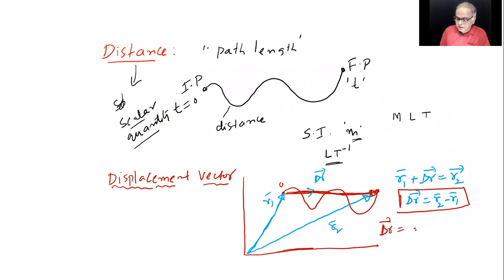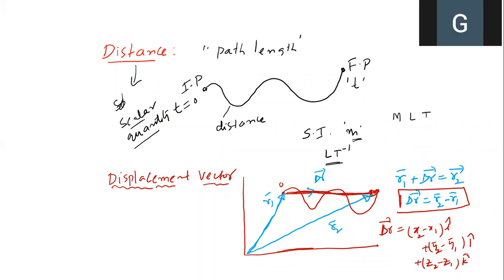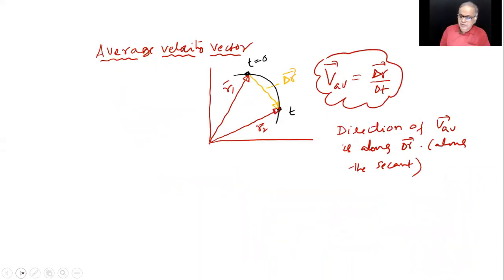Delta R equals X2 minus X1 I cap plus Y2 minus Y1 J cap plus Z2 minus Z1 K cap. Okay. This is average velocity. So which will be written once again if you wanted as V average equals R2 bar minus R1 bar by T2 minus T1.